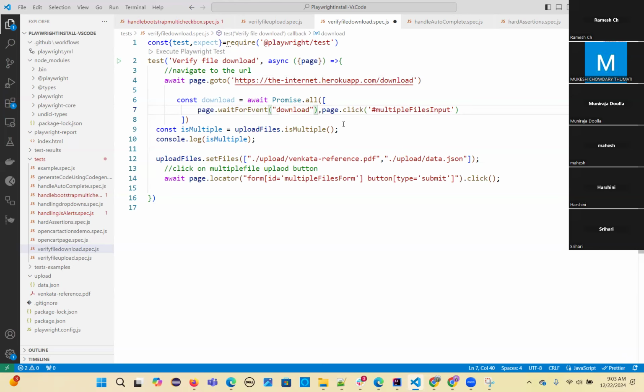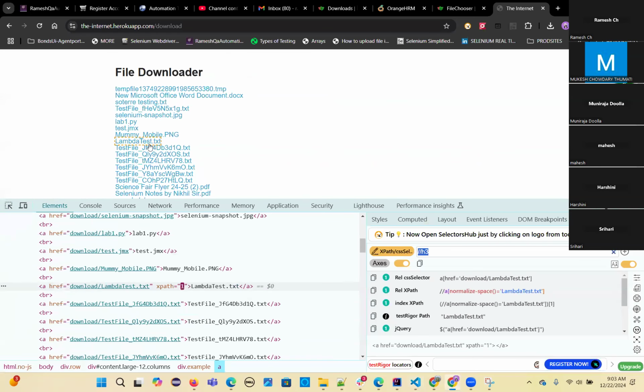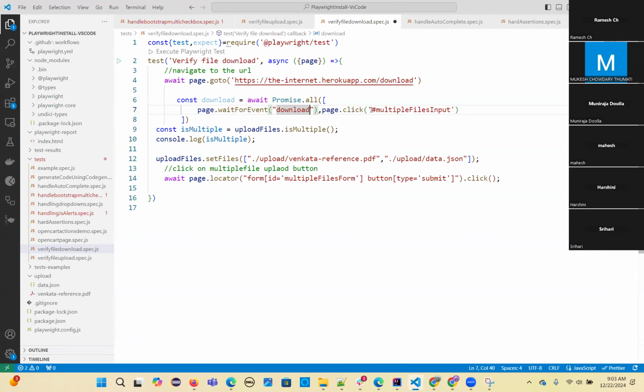You have to give the exact LambdaTest link. But let's see what is the locator we can take. LambdaTest. So okay, he's giving this one. I'll take this locator and just give that locator. But here no single quotes are there. Outside you put double quotes, then it will be resolved. Yeah, the issue is resolved.